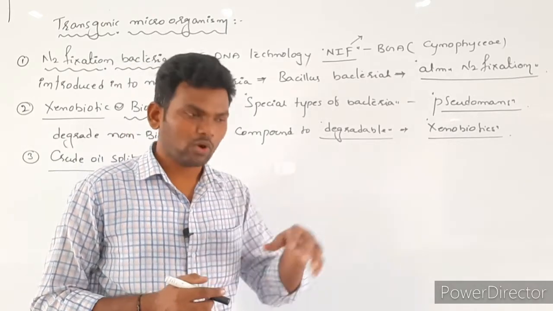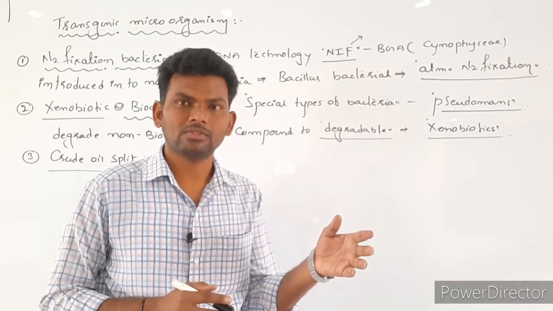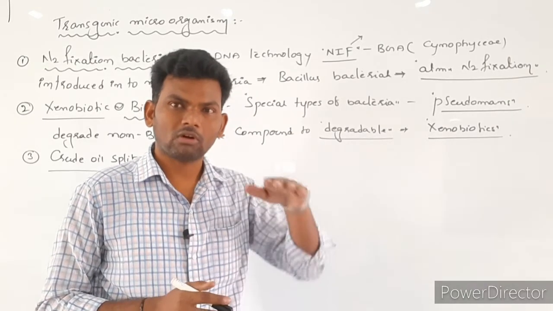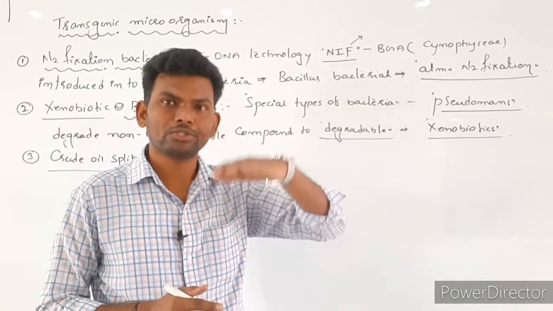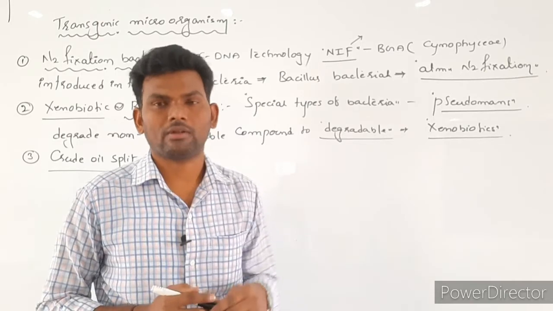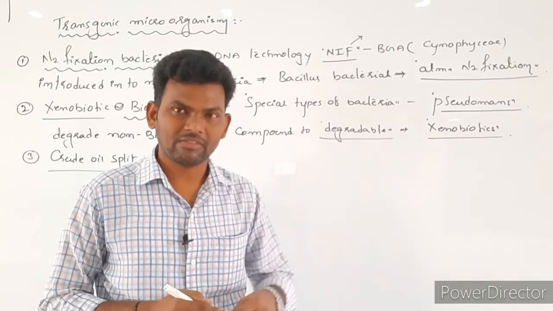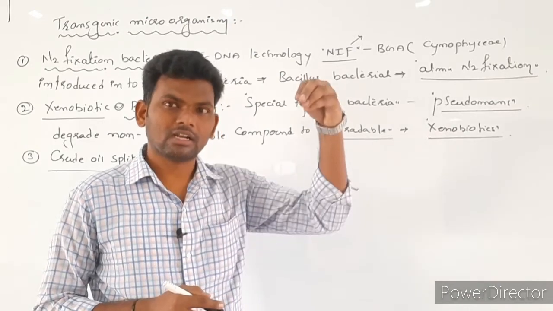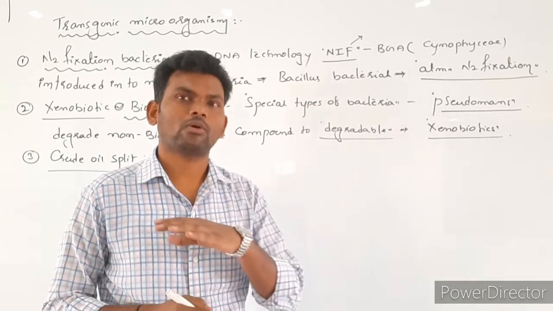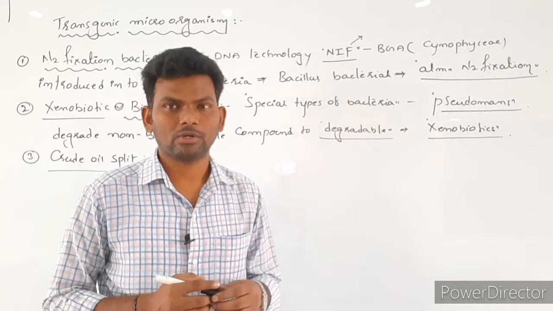Due to that, water-dwelling organisms like fishes are going to die. Why do they die? Because this oil mat is not permeable to allow oxygen into the water, so gradually the oxygen percentage in the water decreases. Second, sunlight also does not enter deep into the water. That's why water-dwelling animals die.